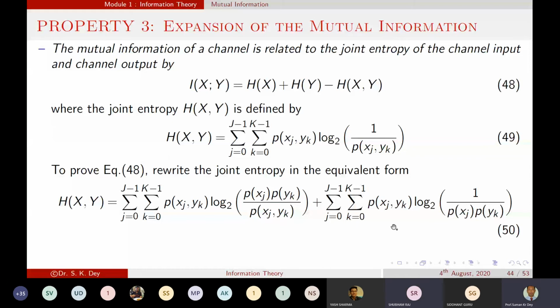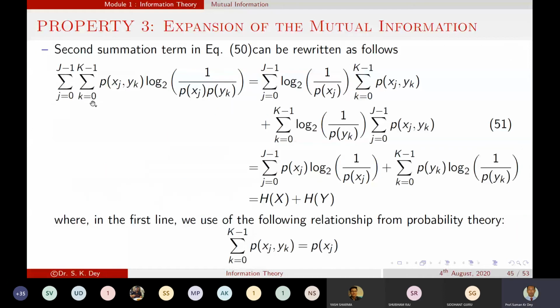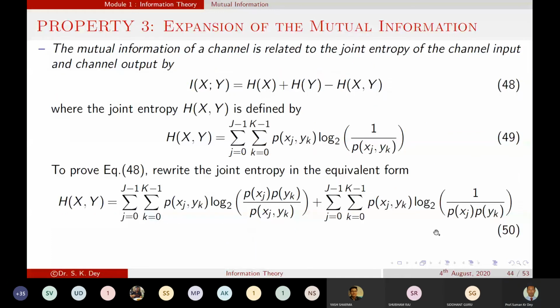Yes? Okay. So this is the same as the second term. You just check the second term, both are the same. Summation of j equal to 0 to J minus 1, summation of k equal to 0 to K minus 1, p of xj comma yk log base 2 of 1 by p of xj into p of yk.